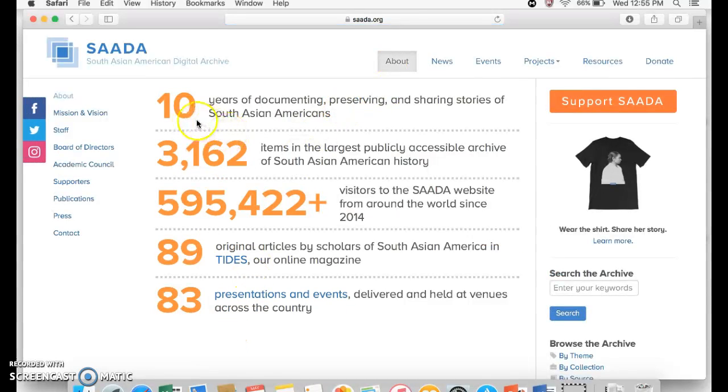And as you can see, right now they're currently in their 10th year of documenting, preserving, and sharing stories of South Asian Americans. And there are 3,162 items contained in their collection. Here's the number of visitors that they've had around the world since 2014. There are 89 original articles by scholars of South Asian America in Tides, their online magazine. And they've done 83 presentations and events that were delivered and held at venues across the country.